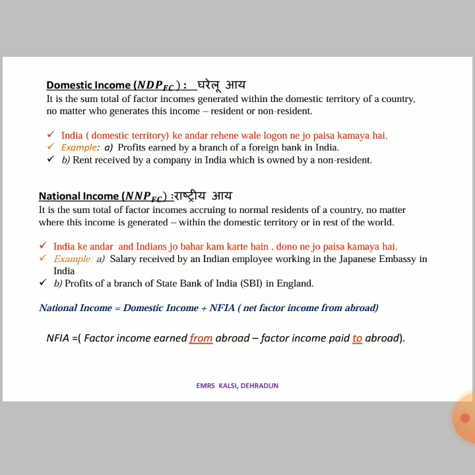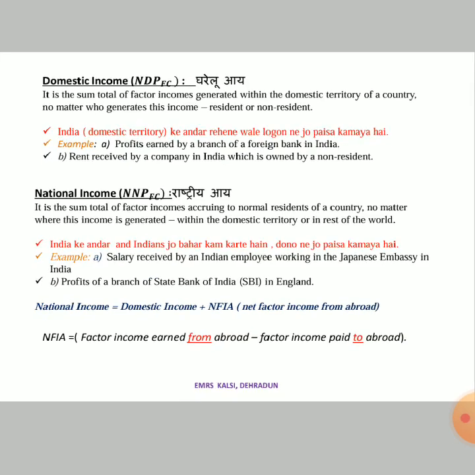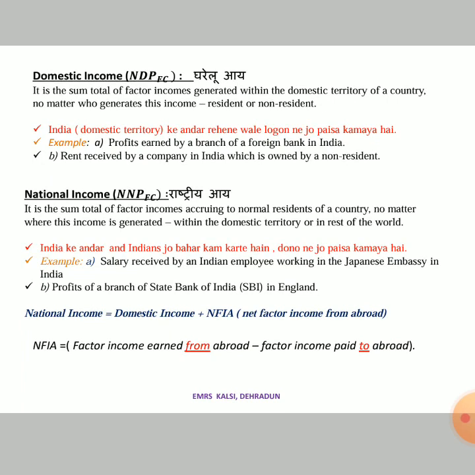So now, by definition, we will see what is domestic income. It is the sum total of factor incomes generated within the domestic territory of a country, no matter who generates this income, whether it is a resident or non-resident, doesn't matter. Okay, we'll see with the help of an example.